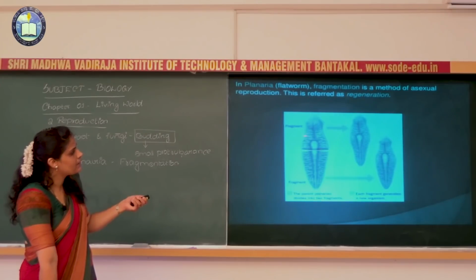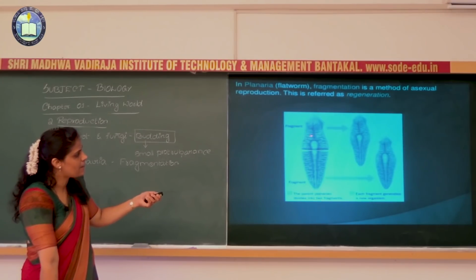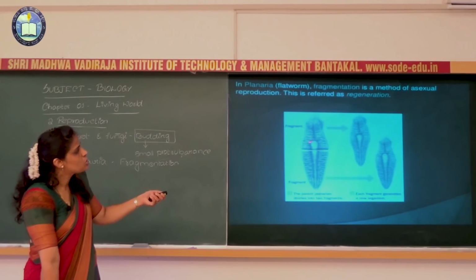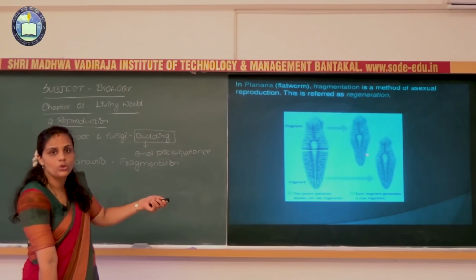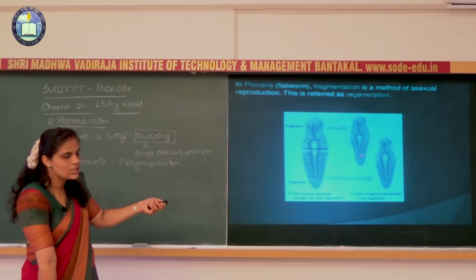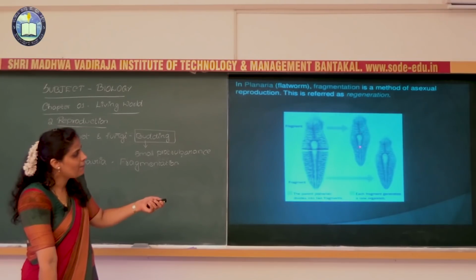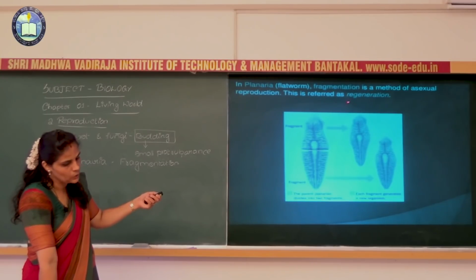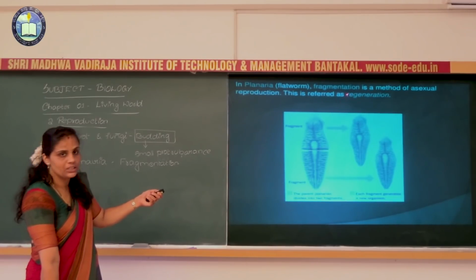If you take this fragment as an example, its lower part is lost, isn't it? So when they develop into the new organism, they will develop the new lost part. That development of the lost part by a fragment individual is generally considered to be regeneration.